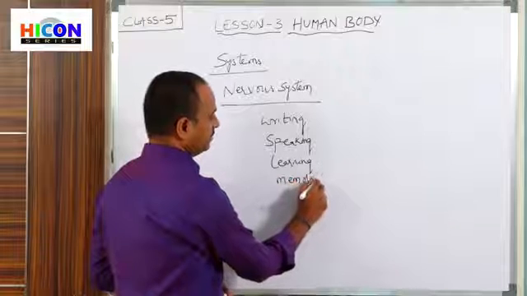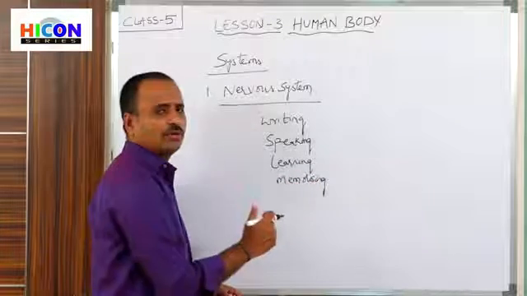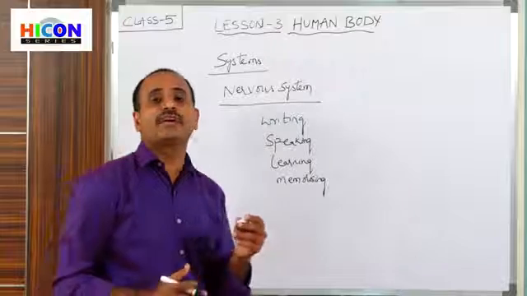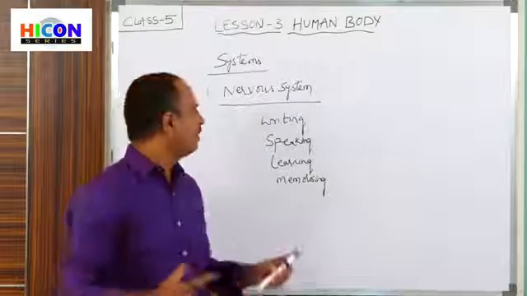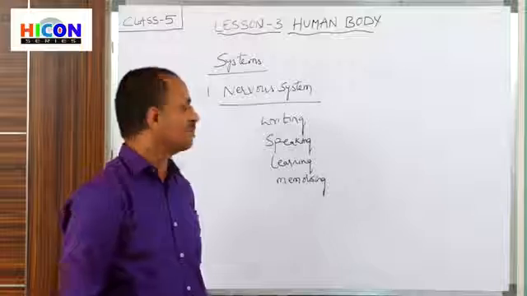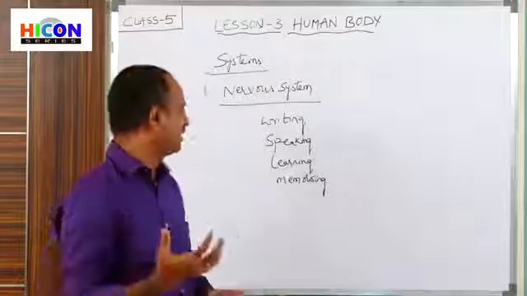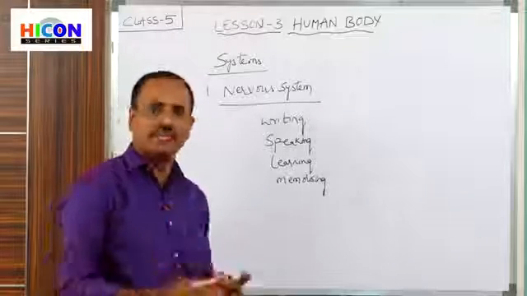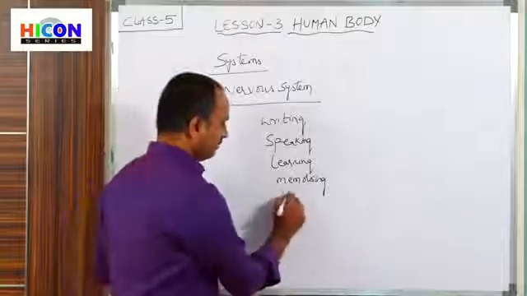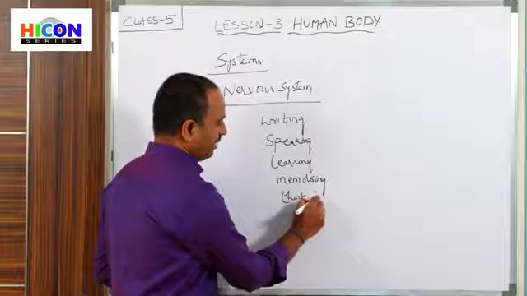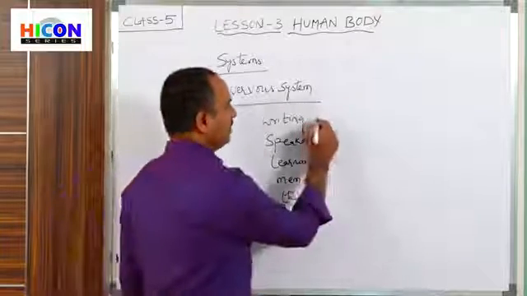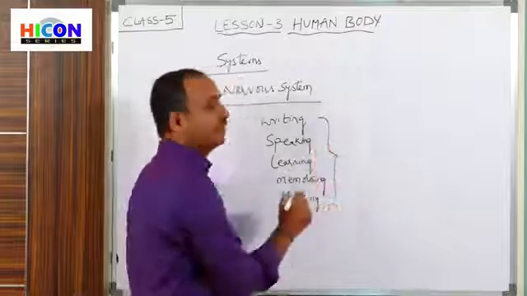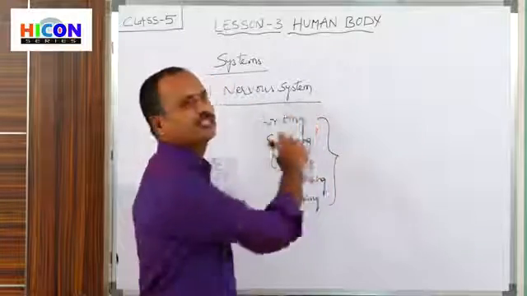So we perform various types of activities in our daily life. All these actions like writing, speaking, learning, memorizing, and also thinking, walking, jumping, running, all these activities will be controlled by the nervous system.